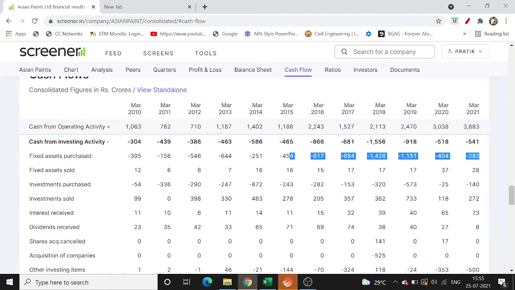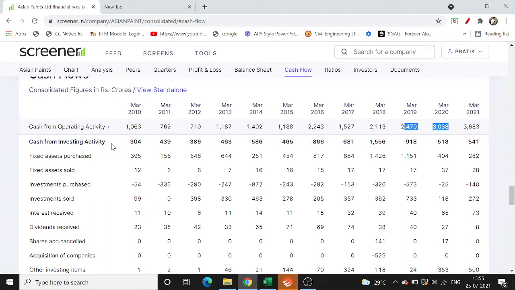The next thing, again, you can see the acquisitions of companies. You can see in 2018 they acquired a company, and you can see a negative cash flow over here, which means they have acquired a company, and in subsequent years you see the growth in the company. So it's very important that if you are earning 100 rupees, you invest 30 rupees back into the business and make it grow. So this is the first point we learn from investing activities.